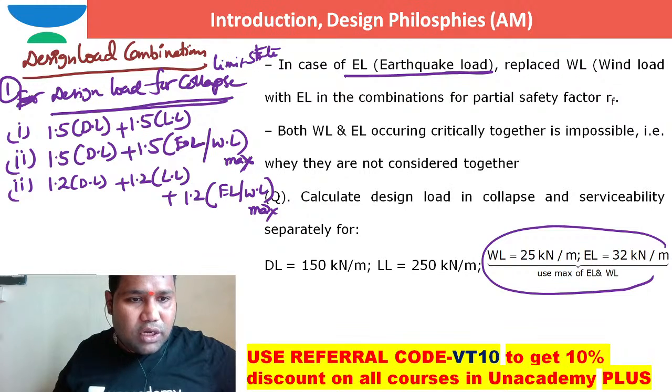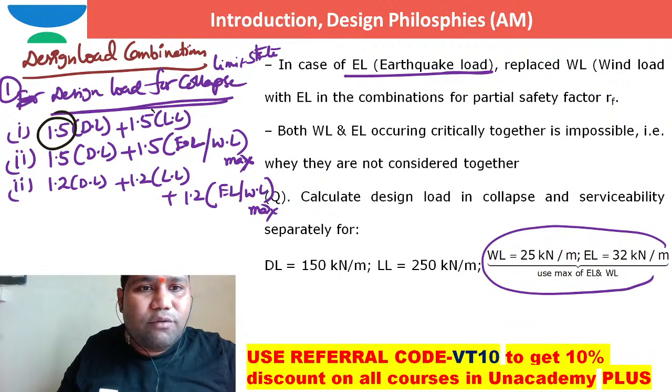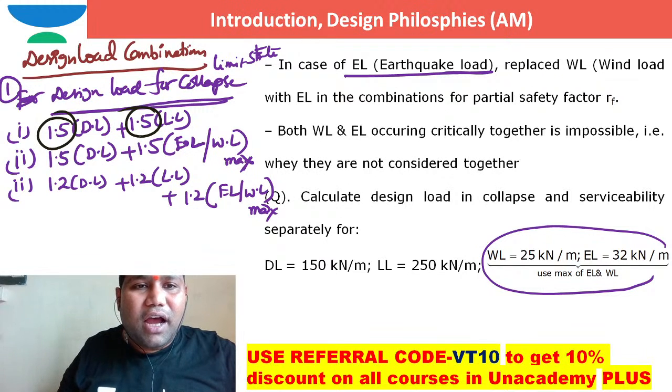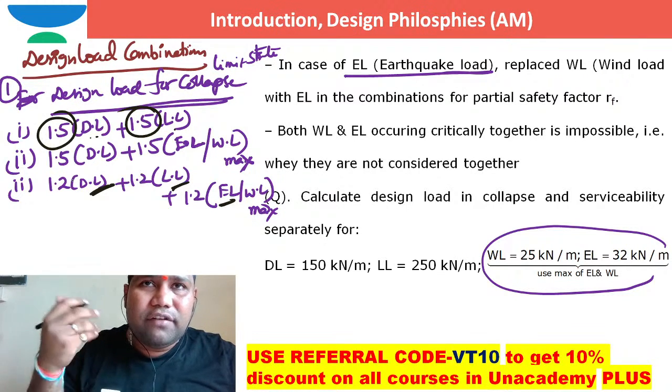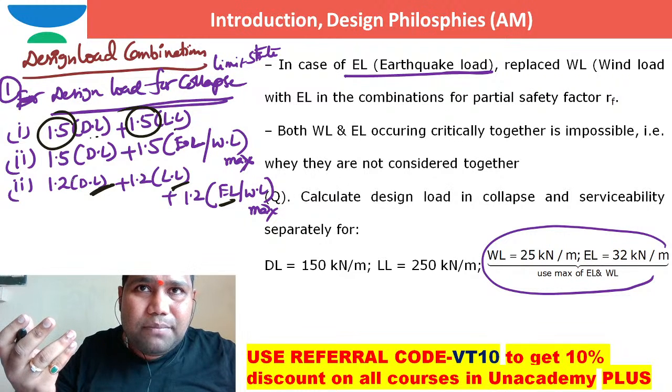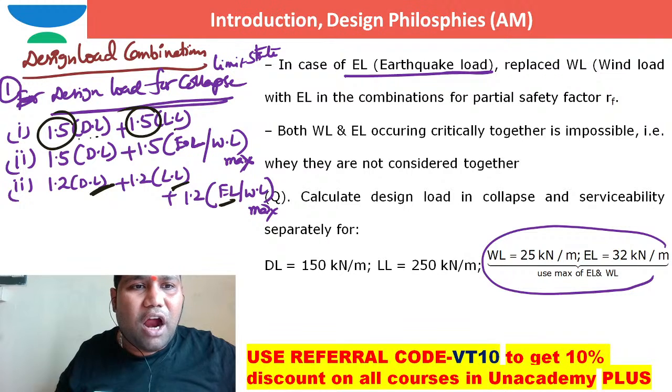Dear brother, maybe some people are asking, sir, why are you taking 1.2 here? You can understand this through load factors. 1.5 is the load factor, or partial safety factor, when combining dead and live loads. When it's the combination of dead load, live load and earthquake load, if you had gone for 1.5, after observations of so many trials and models, they understood that 1.5 is not required here.